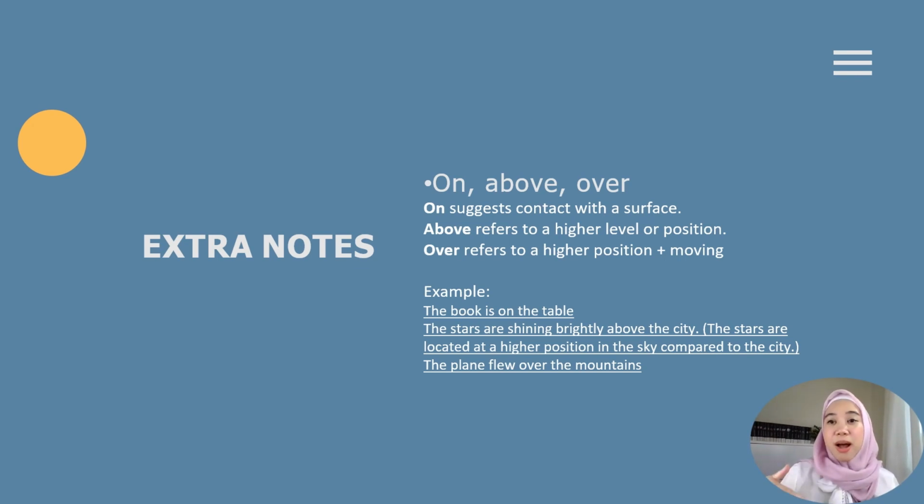Above refers to a higher level or position. Look at the example there. The stars are shining brightly above the city. Okay, so because the stars are located at a higher position in the sky compared to the city, we are going to use above. The last one, which is over, this refers to a higher position as well, but you usually use it when something is moving. Okay, for example, the plane flew over the mountains. So the plane is moving, so that's why we're going to use over.